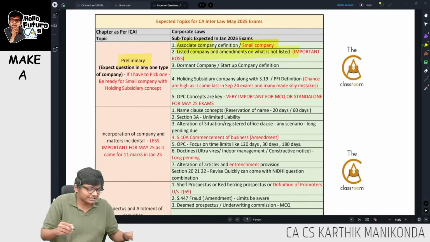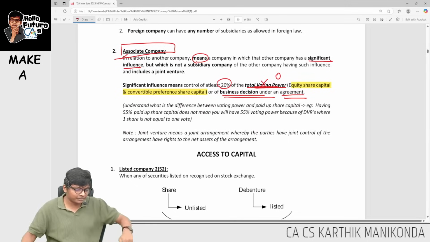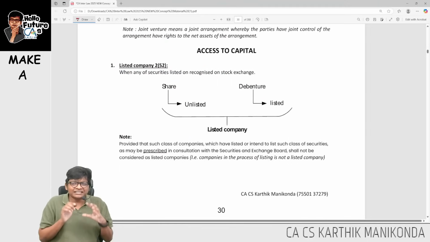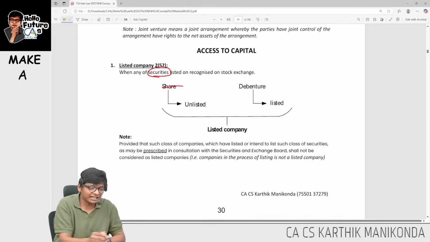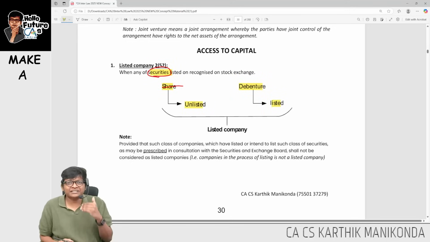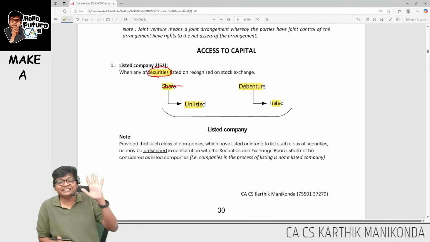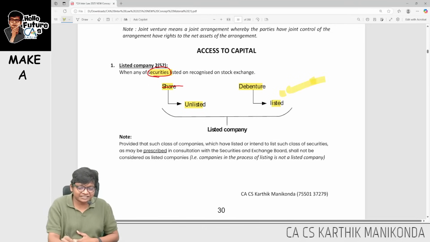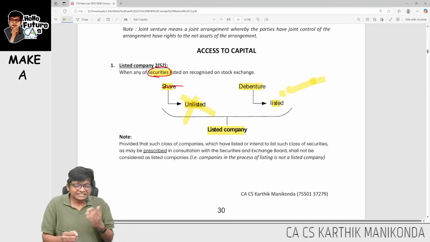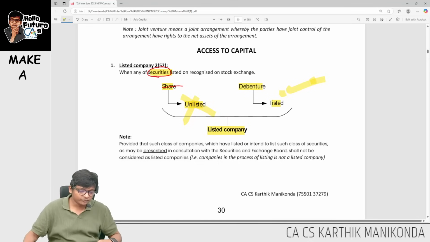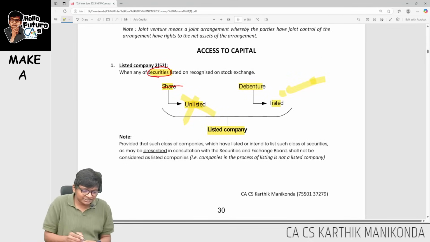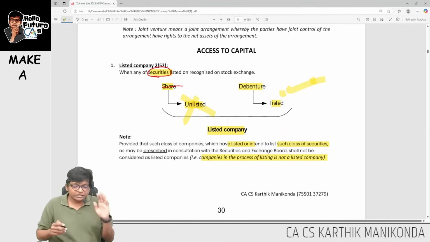Next, listed company and what is not a listed company, guys. First they are saying listed company is any company whose securities, they don't use the word share. So securities can be shares or debentures which are listed, then it becomes a listed company. Even if debentures are listed, and shares are not listed, still I will call this a listed company only. Then they are saying, look at this, companies which are in the process of listing are not listed companies.